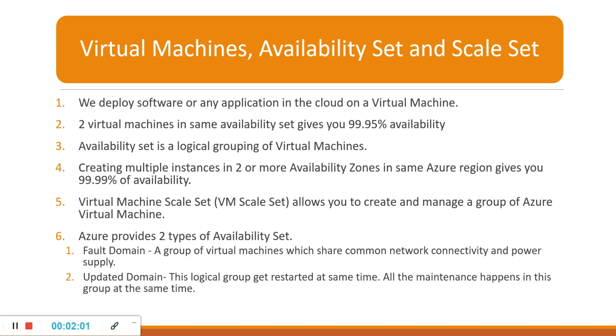If both virtual machines are in the same update domain, both will reboot at the same time, and then your availability will be affected. So it is better to create your VMs in multiple domains, that means in fault domains as well as in update domains.